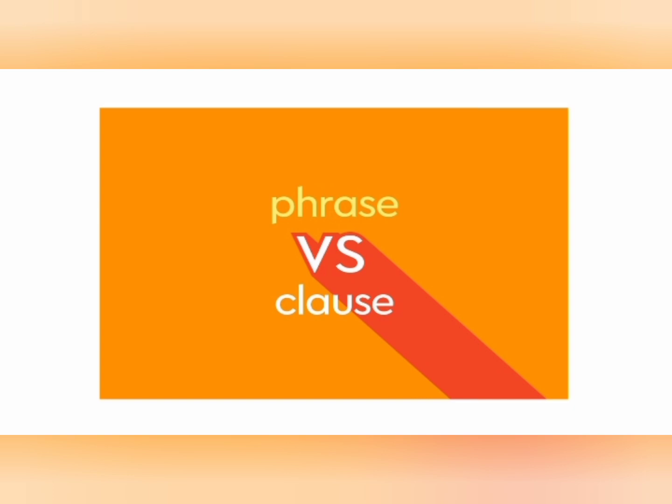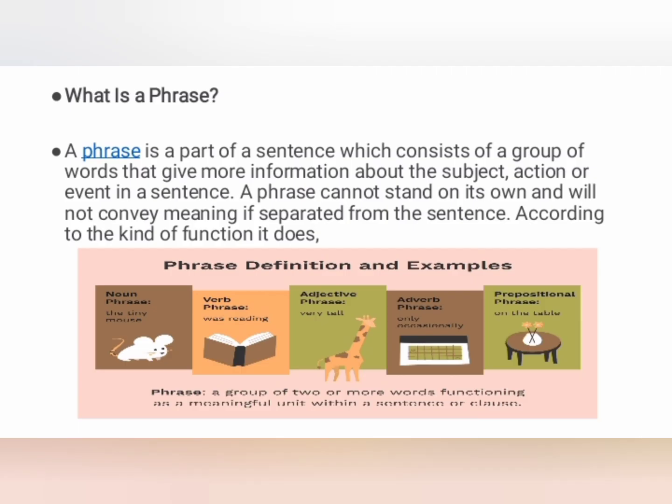What is a phrase? A phrase is a group of two or more words functioning as a meaningful unit within a sentence or clause. A phrase is a part of a sentence which consists of a group of words that give more information about the subject, action or event in a sentence. A phrase cannot stand on its own and will not convey meaning if separated from the sentence.